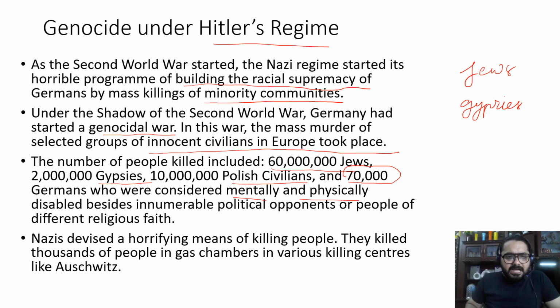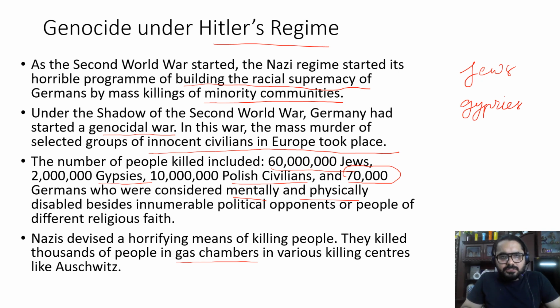The Nazis devised a horrifying means of killing people. They killed thousands of people in gas chambers. What are gas chambers? Gas chambers are like killing centers where people would be sent into those chambers and left to die. Such genocidal war was going on at the same time as the Second World War.